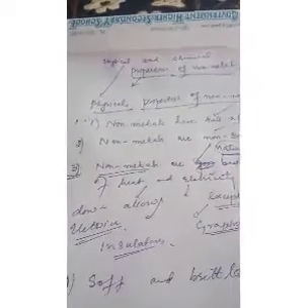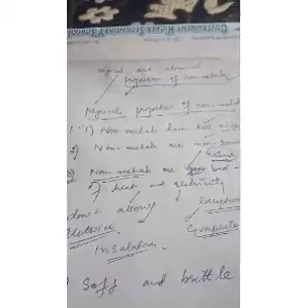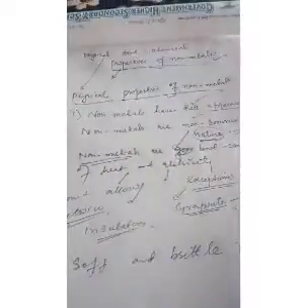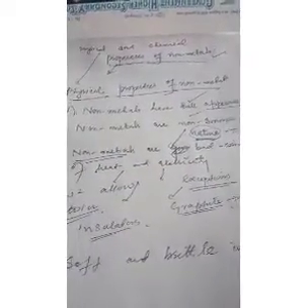Dear students, last time we discussed the physical and chemical properties of metals. In this lecture, we will deal with the physical and chemical characteristics of non-metals. Means what physical and chemical properties do non-metals possess? And later on, we will differentiate metals from non-metals on the basis of these characteristics.